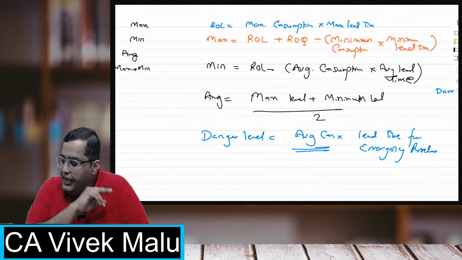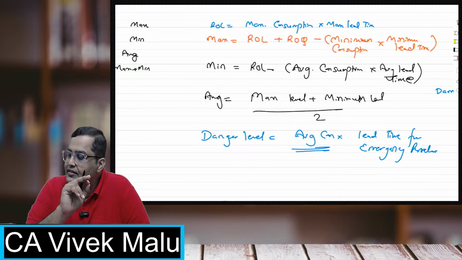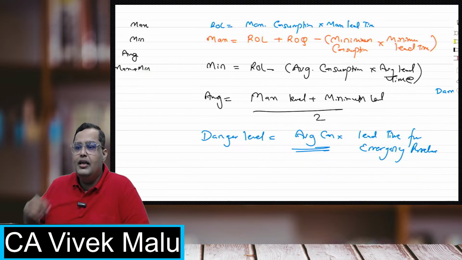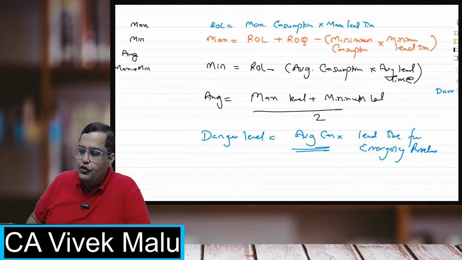I have got a query. Is consumption and usage same? Yes, beta. Consumption and usage is the same. Consumption means only how much it is getting used. So consumption and usage is one and the same.